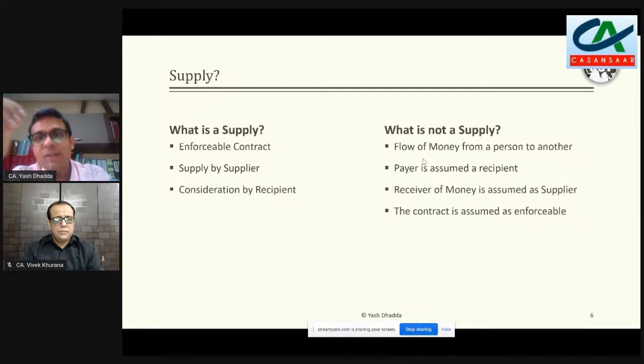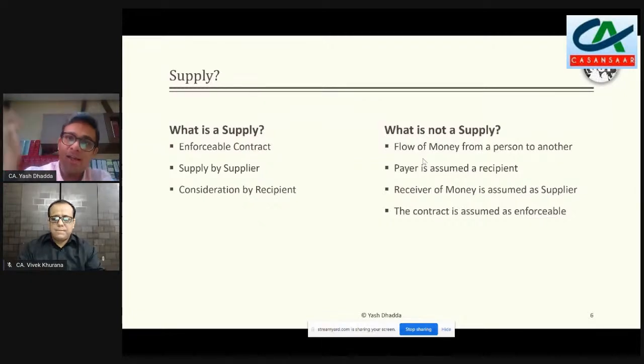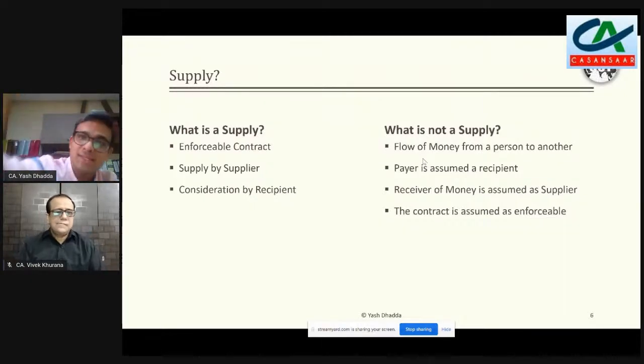And because a lot of us are influenced by the flow of money, we say, see, now there is money which is coming, 10,000 rupees coming from the person to that particular institution. उसको ये बोला गया है कि चूंकि आप खाना खिलाएंगे पक्षियों को, so that's a supply which is happening. And the supply which is happening, the beneficiary can be somebody else. That's not a problem because GST law में recipient और beneficiary का concept अलग-अलग है. They can be different persons, they can be the same also. So because the recipient is the person who is actually making the payment, तो जिसने payment करा है वो recipient बन जाएगा. जो खाना पक्षियों को खिला रहा है, that person becomes the supplier.